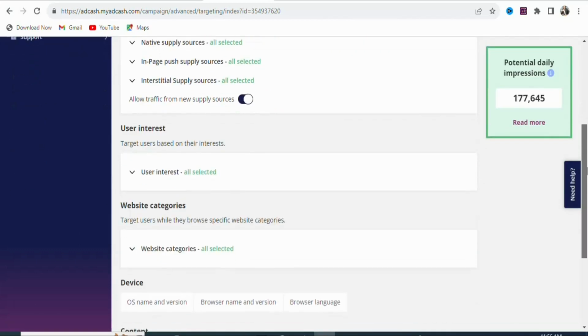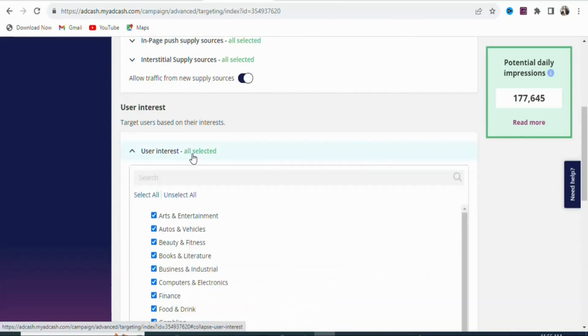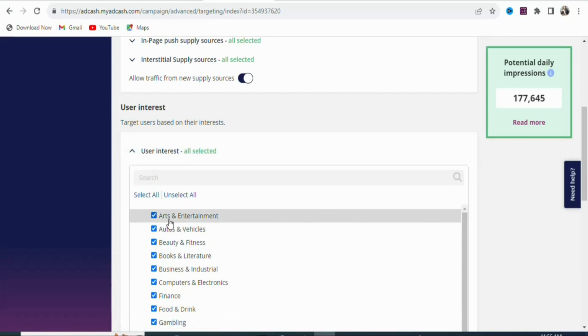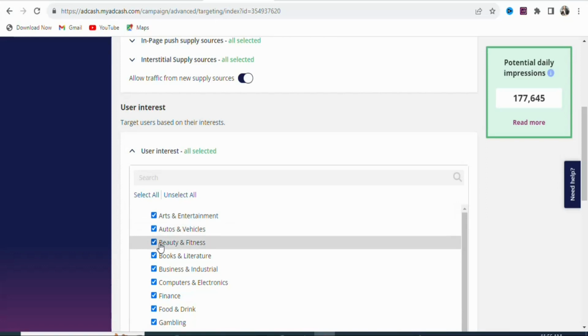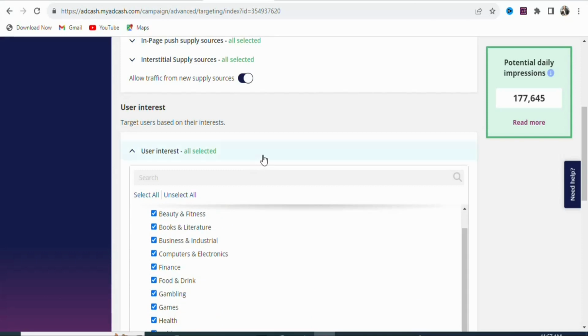Once that is done, you are going to scroll down. You can see user interest. If you want to target any kind of interest, you can do that. For example, let's just click on it. Once you click on it, you can target the user's interest. If you are targeting people who like arts and entertainment, you can do that. If you are targeting people who are interested in beauty and fitness, you can do that. Business and industrial, you can see a whole lot of different interests. Any of them that you want, you can select. But in this case, we are going to select all the interests, so just leave it like this.